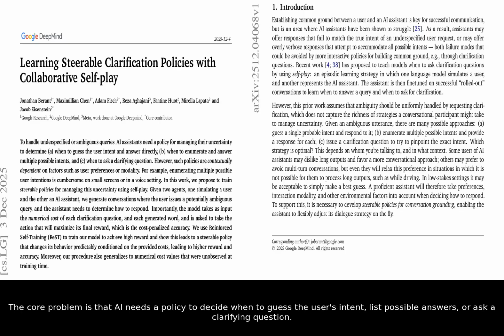The core problem is that AI needs a policy to decide when to guess the user's intent, list possible answers, or ask a clarifying question. But these policies need to adapt to the context. Enumerating possibilities is fine on a large screen, but cumbersome on a smartwatch.